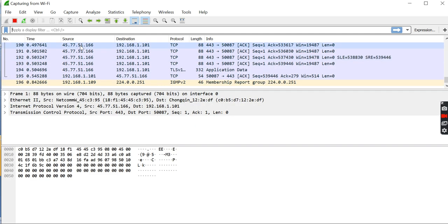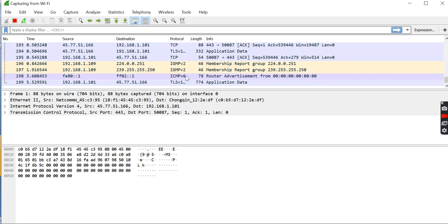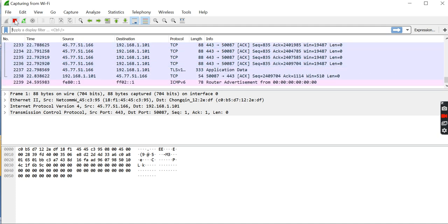As you see, packet capturing has started, and there are a lot of protocols like TCP, TLSv1, ICMPv6, etc. This is the time, this is the source, this is the destination, and this is the length. Now we have to stop packet capturing and give another command.